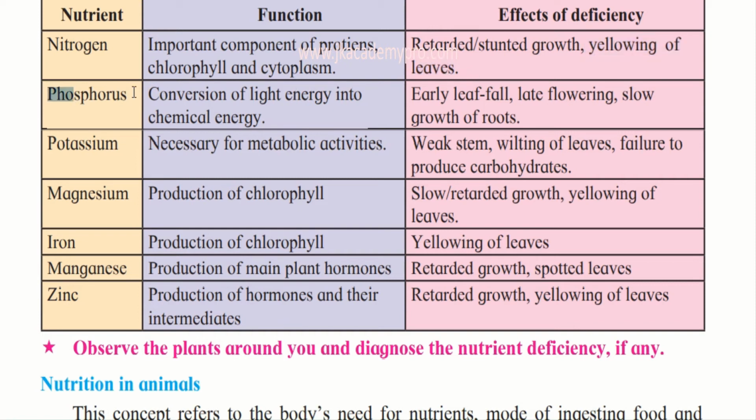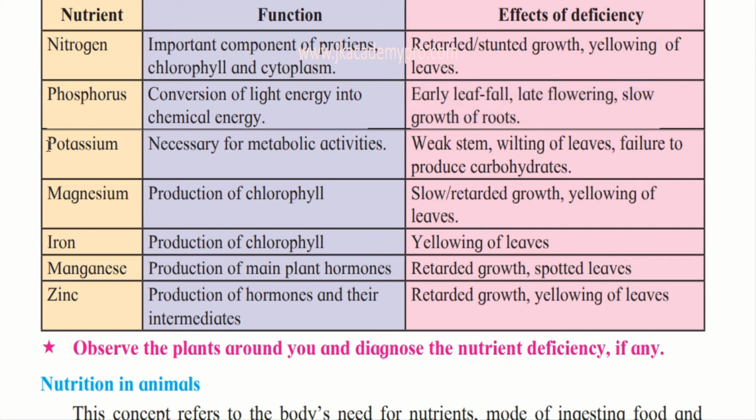Now, what is phosphorus? It helps in the conversion of light energy into chemical energy. We know that plants take in sunlight, and because of the sunlight they are able to convert this light energy into chemical energy. And what helps it? Phosphorus helps it. So if there is deficiency of phosphorus, what happens to the plants? Early leaf fall. So the leaves will fall off, late flowering will happen, flowers will not come at the right time, and there will be slow growth of roots.